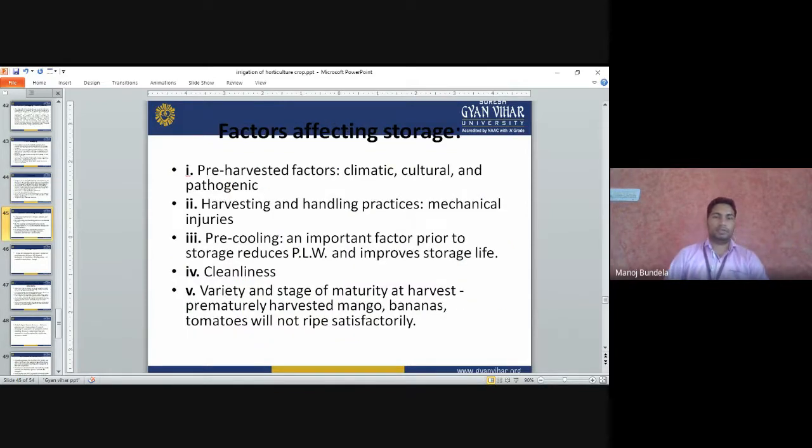Factors affecting the storage: pre-harvest factors like climate, cultural, and pathogenic factors. Harvesting and handling practices, like mechanical injuries. When we go for harvesting or transportation of the fruits and vegetables, that is a cause of mechanical injuries. Pre-cooling is an important factor prior to storage. It will reduce the PLW, physiological loss in weight, and it will increase the storage life. Varieties and stage of maturity at harvest: prematurely harvested mangoes, bananas, and tomato will not ripen to a satisfactory level.